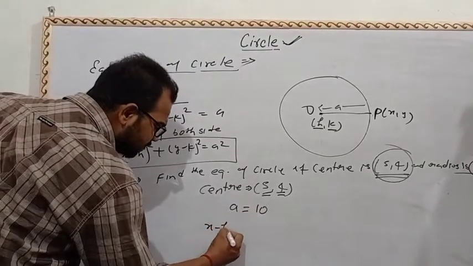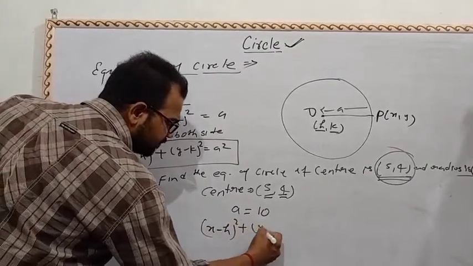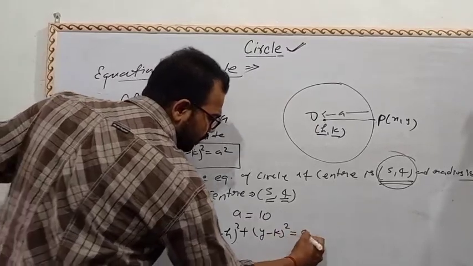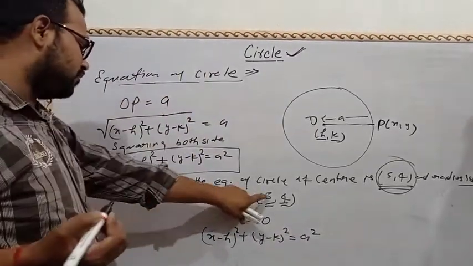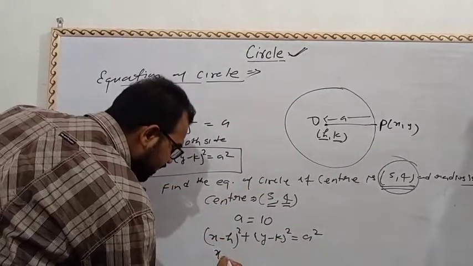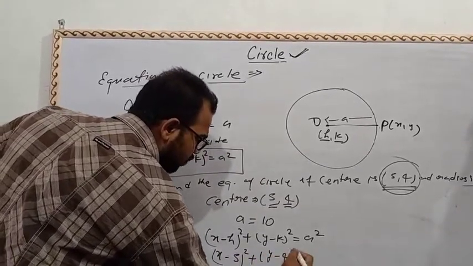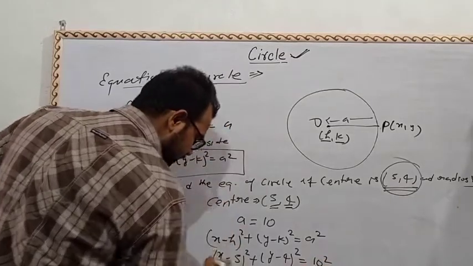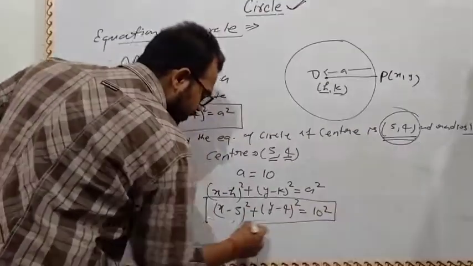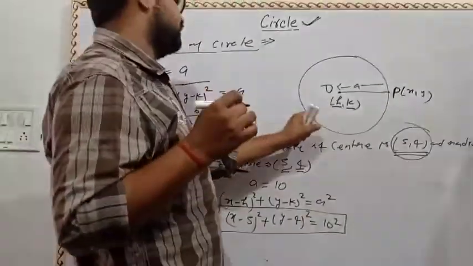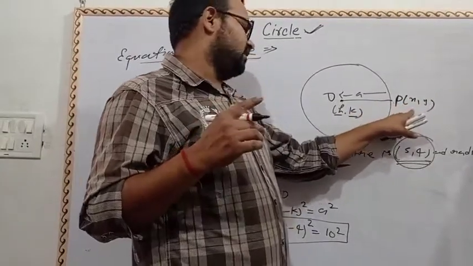The equation is (x minus h) whole square plus (y minus k) whole square equal to a square. Here we put the values: (x minus 5) whole square plus (y minus 4) whole square equal to 100. This is the required equation of a circle if the center and radius are given.